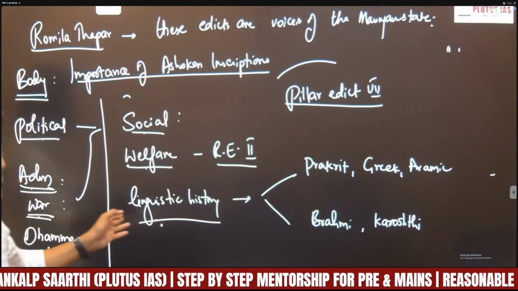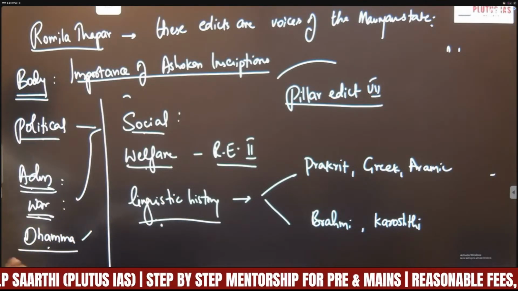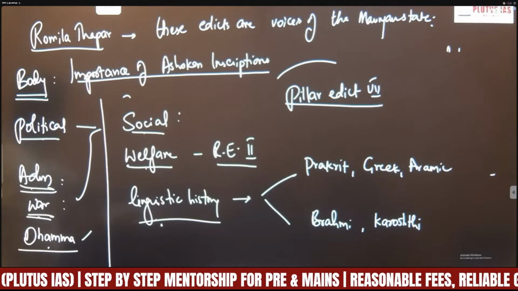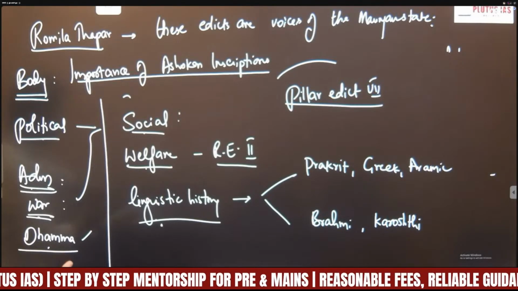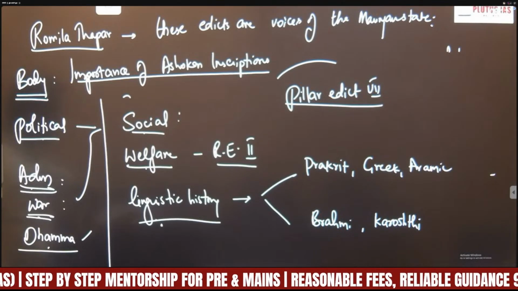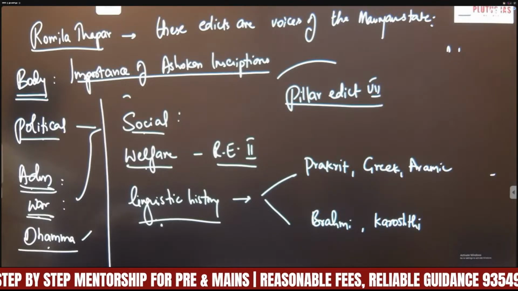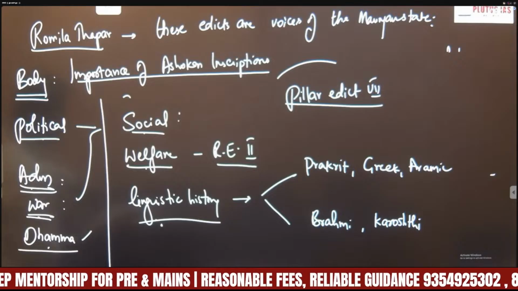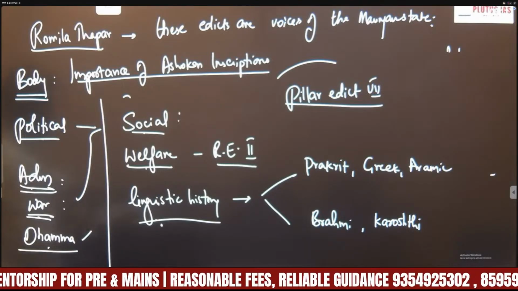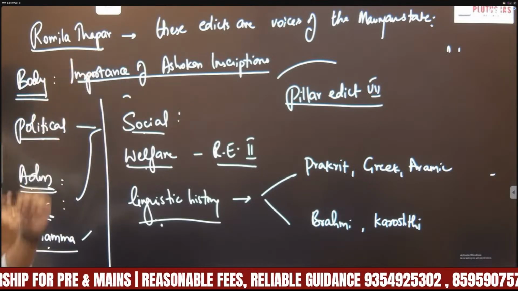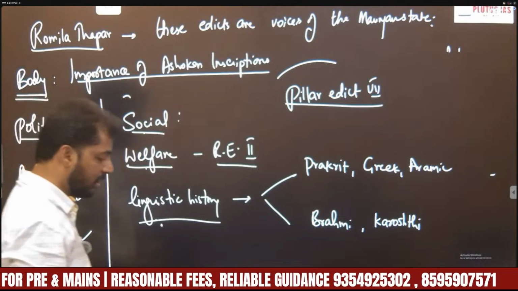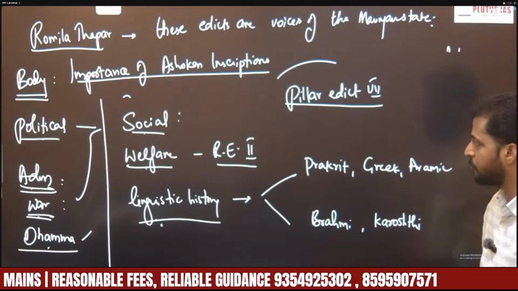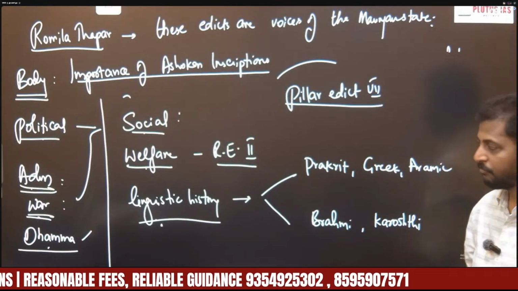So in the conclusion, you can conclude by saying that these Ashokan inscriptions are indispensable for reconstructing the Mauryan Empire because they provide valuable information on administration, territorial expansion, imperial ideologies, king's policies, social conditions, etc., through contemporary evidences which are available, right? So that is your approach, structure and content of the first question.